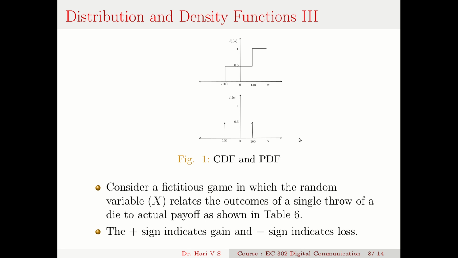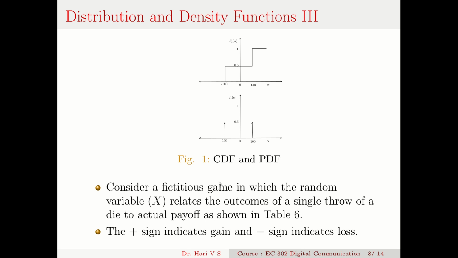So this is the shape of the probability density function. Here you can see this discrete probability density function. You have two impulses happening at minus 100 and 100. Sometimes you call it the probability mass function instead of the probability density function. For discrete PDFs, you call it a probability mass function, just another name.